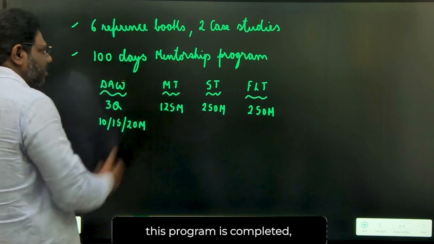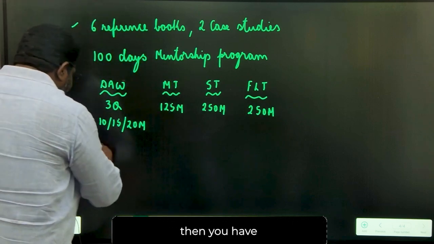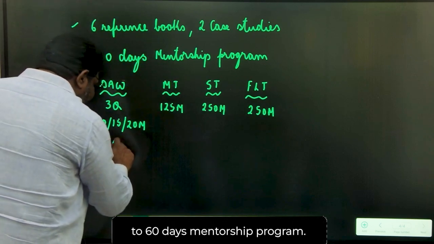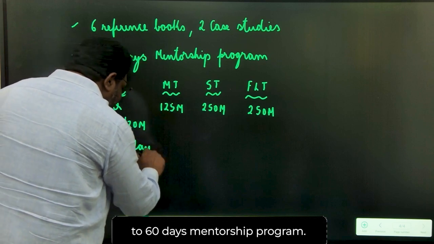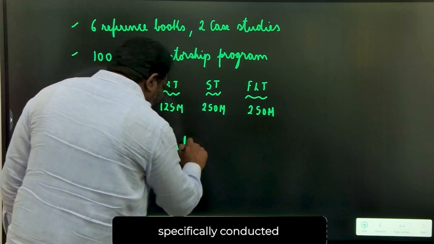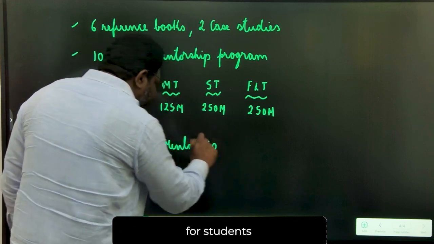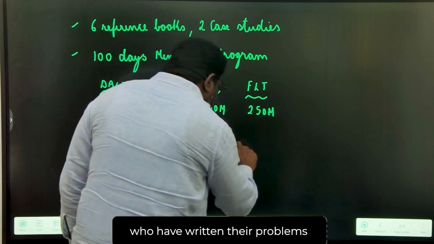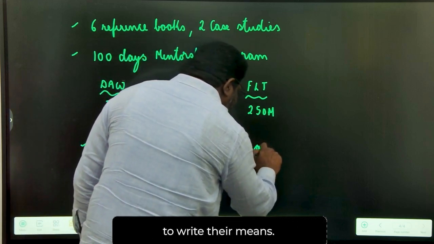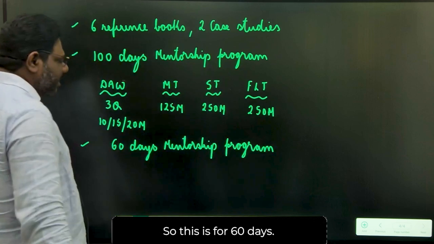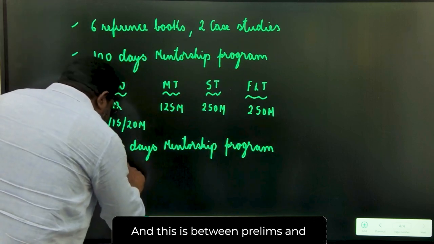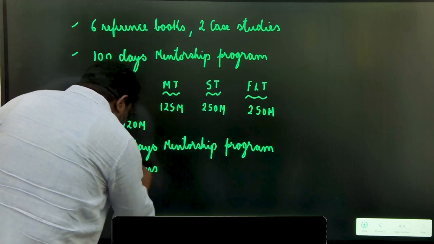Now, after this program is completed, the student is given access to a 60 days mentorship program, and this is specifically conducted for students who have written their prelims and are awaiting to write their mains. So this is for 60 days, between prelims and mains.